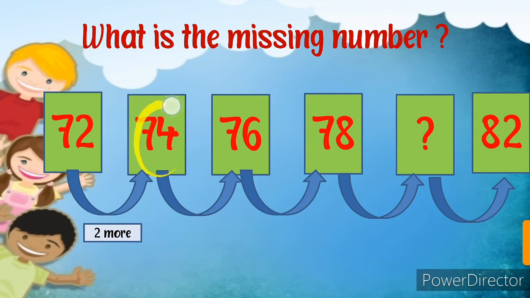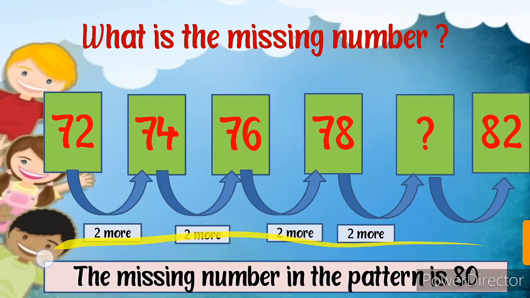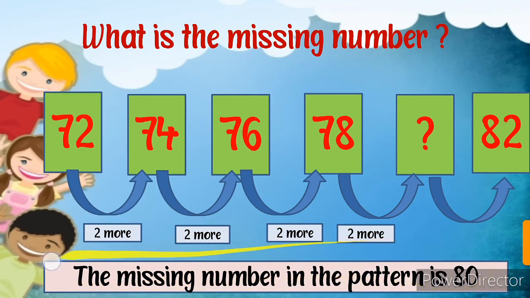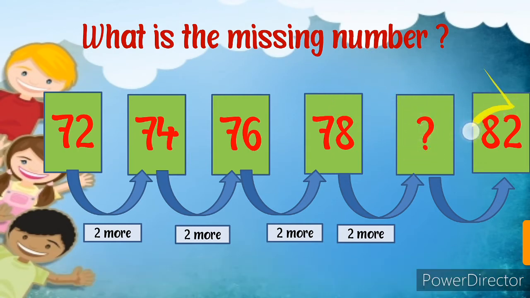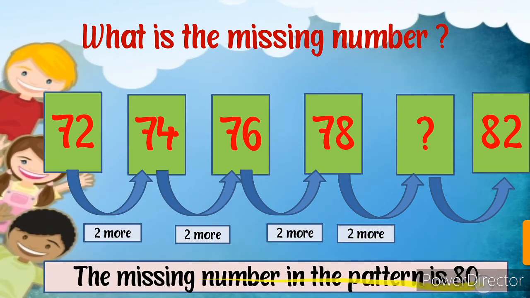So we are using 74 here. Again 2 more, 75 and 76. Again 2 more, 76 is here, then 77, 78. Then 78 is here, so 2 more, then 79, and which number will be here? I think this number is 80. So the missing number in the pattern is 80, because 78, then 79, 80, then 81 and 82.